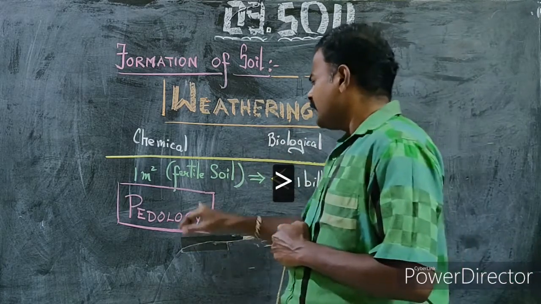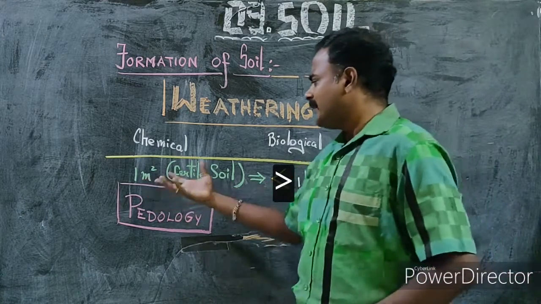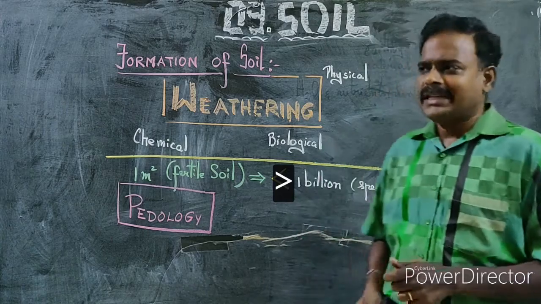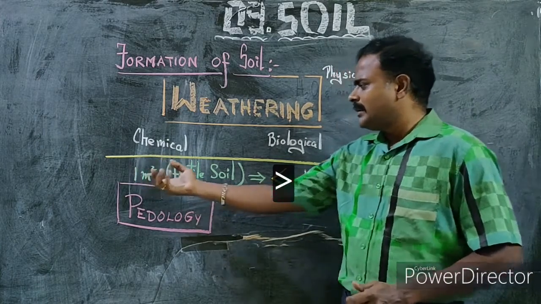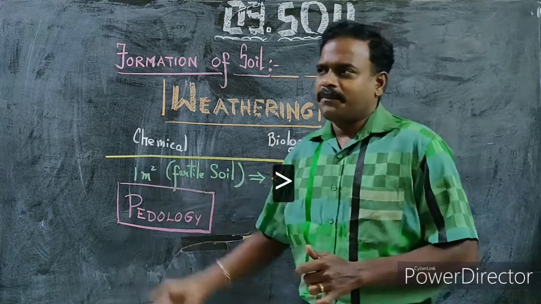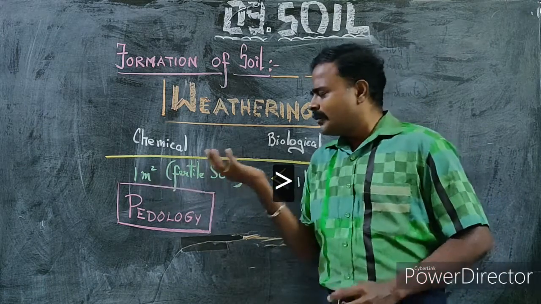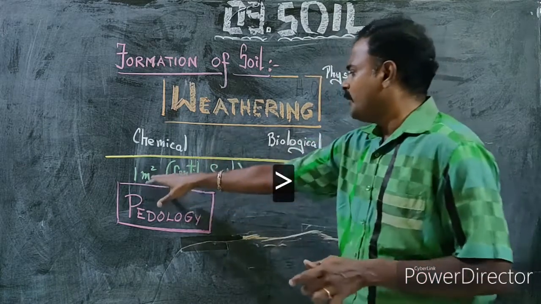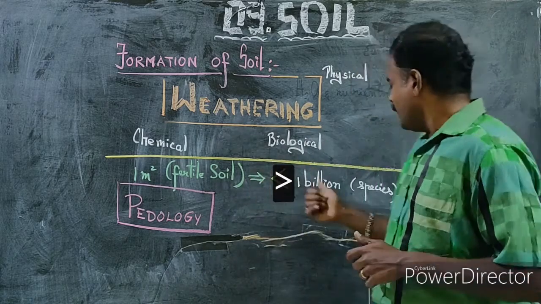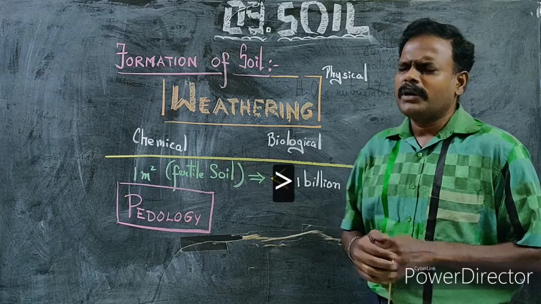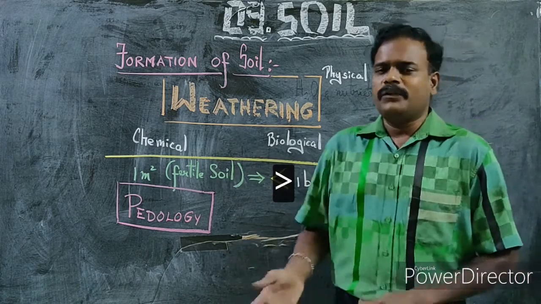Okay. One important point with regard to soil: if you take 1 square meter of fertile soil and analyze it, you will find more than 1 billion species. 1 square meter alone may contain more than 1 billion species of living organisms.